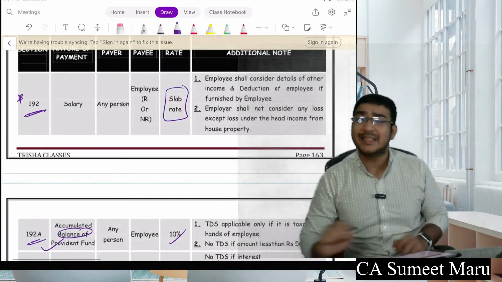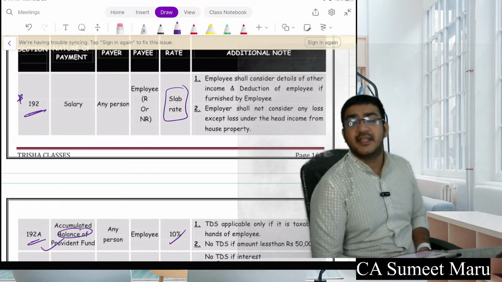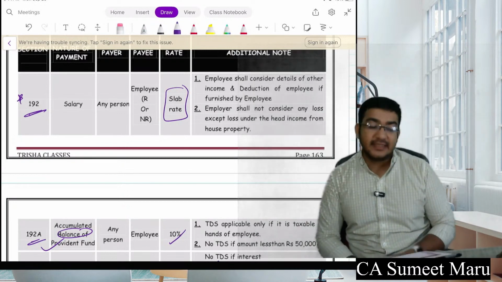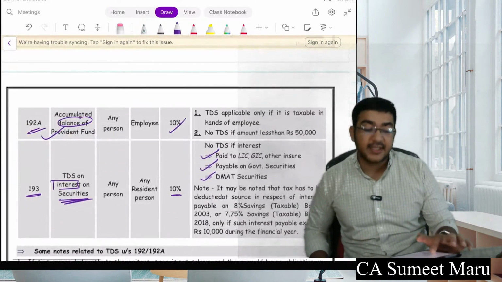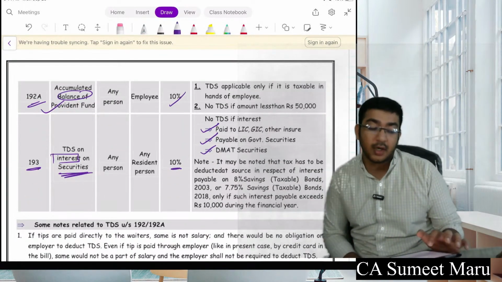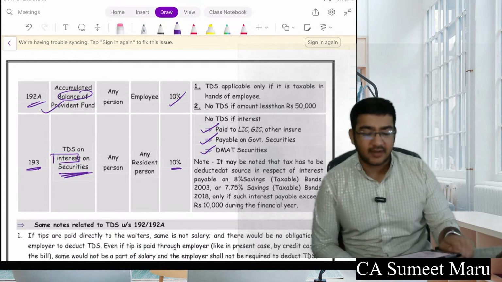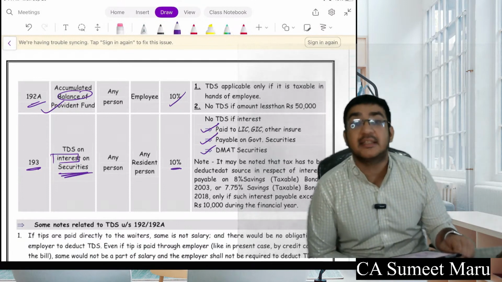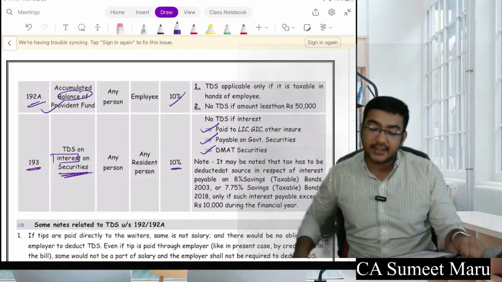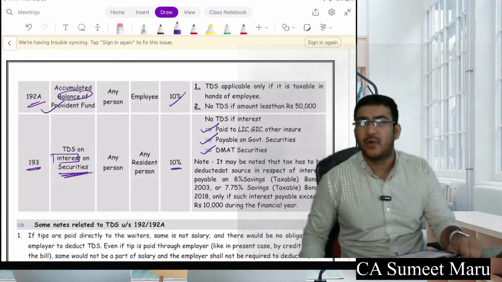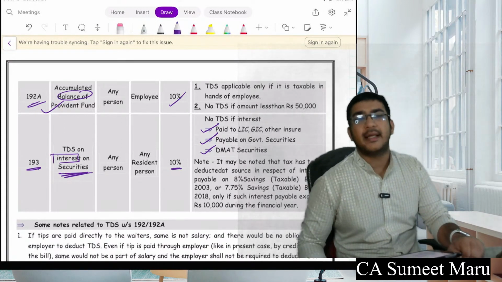Further, if the person doesn't provide you PAN, you will deduct TDS at 20% or the rate, whichever is higher. TDS under section 192 was for salary at slab rate. TDS under section 192A was for your balance of provident fund if it is paid. 193 was TDS on interest other than securities, on securities. Again here the deduction rate is 10%. No TDS need to be done if you are paying to government, LIC, GIC.